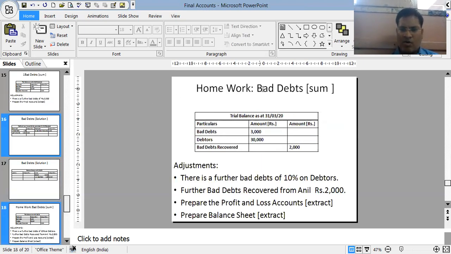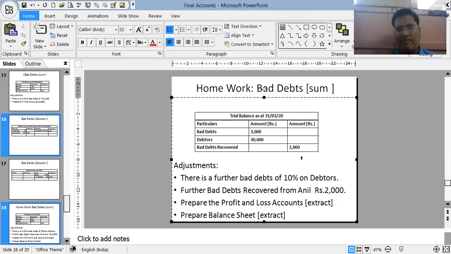Now we have a homework, students. This is the sum. Bad debts is given. Debtors 30,000, bad debts recovered 2,000. Then adjustment: there is a further bad debts of 10% on debtors. 10% on this 30,000 will be 3,000. Further bad debts recovered from Anil is 2,000. Bad debts recovered 2,000 is given in the adjustment. So you have to prepare the cash account also. You have to record it in the cash account also. And then bad debts recovered is given over here also.